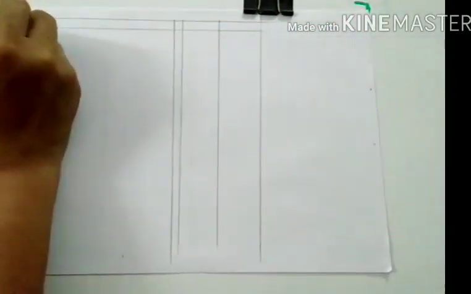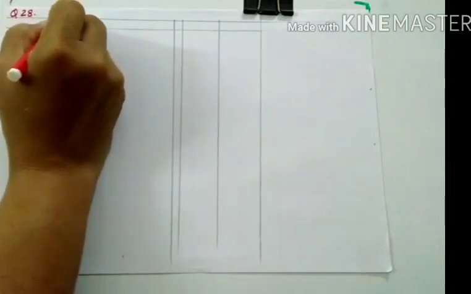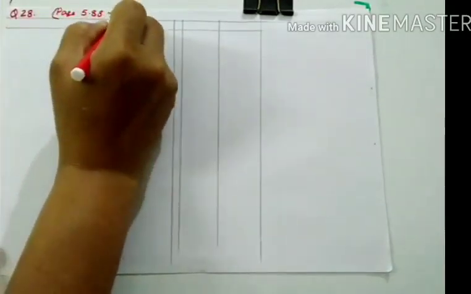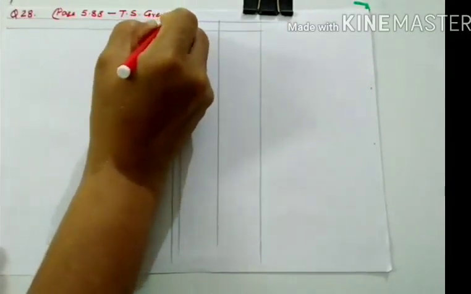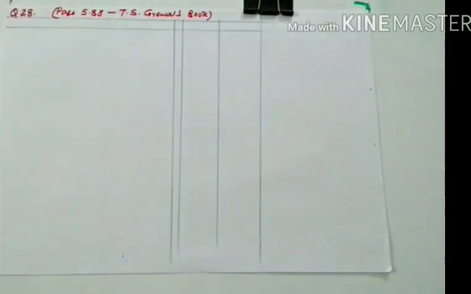So this is question number 28, page number 5.88 of T.S. Grewal's book. And now you can do all the rest of the questions in your home assignment.